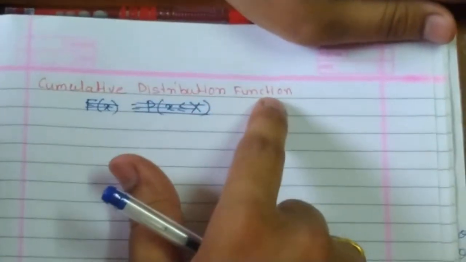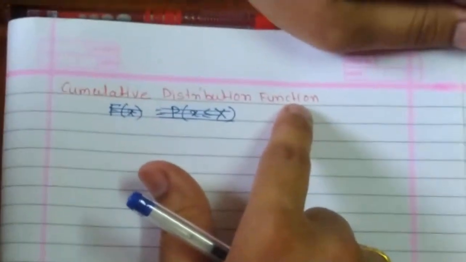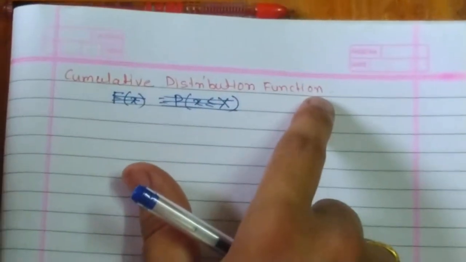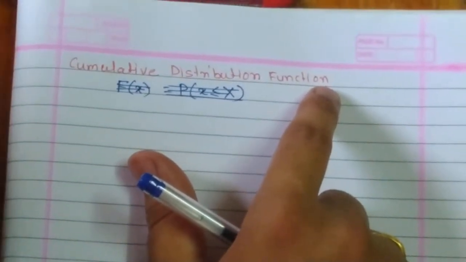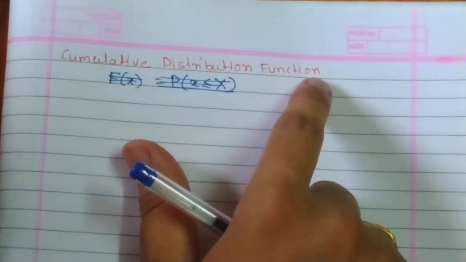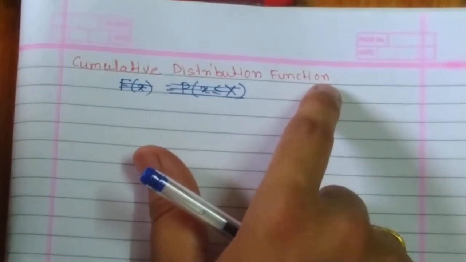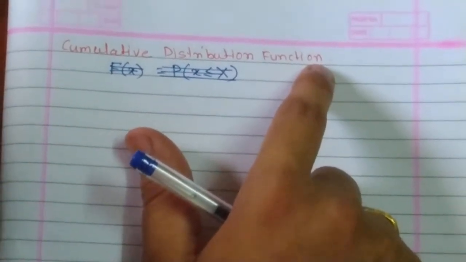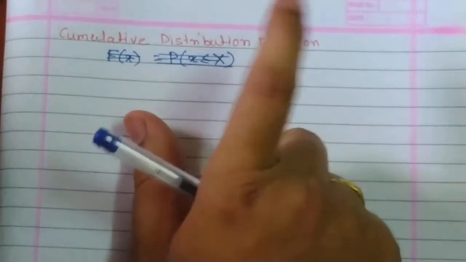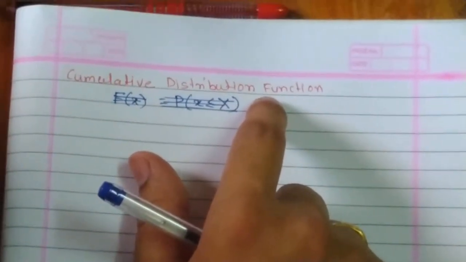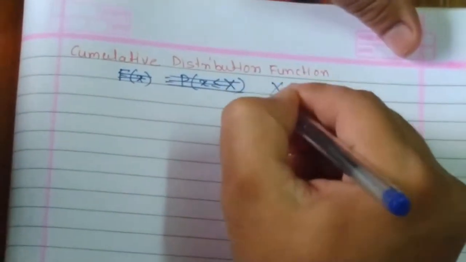Cumulative distribution function. As we discussed for the discrete random variable, the concept of cumulative distribution function does not have much use in the case of a discrete random variable, but in the case of a continuous random variable it has a very important role. So we would like to discuss this concept again for a continuous random variable. Cumulative distribution function of a continuous random variable capital X.